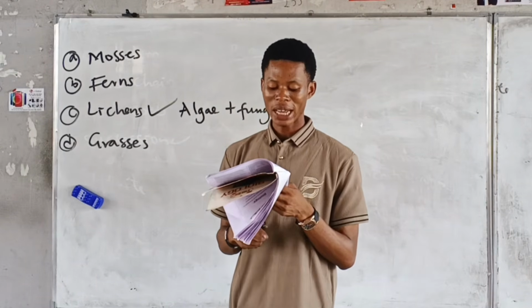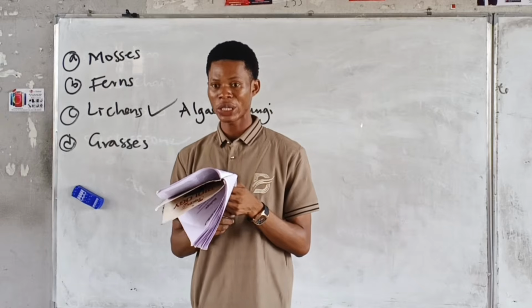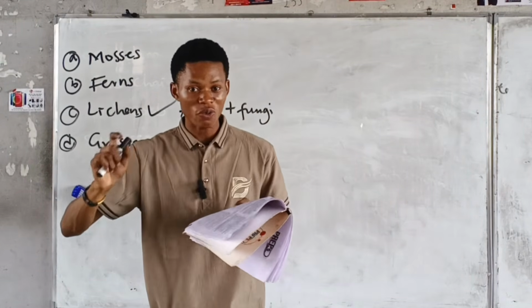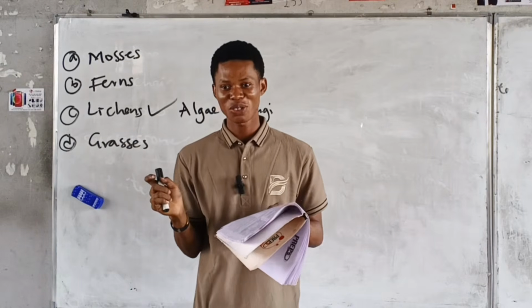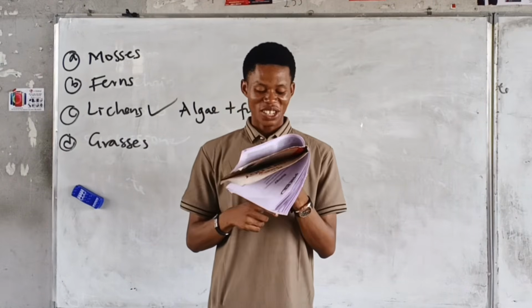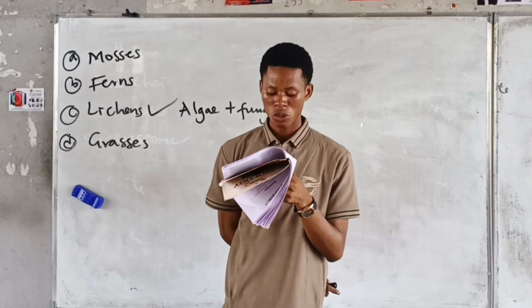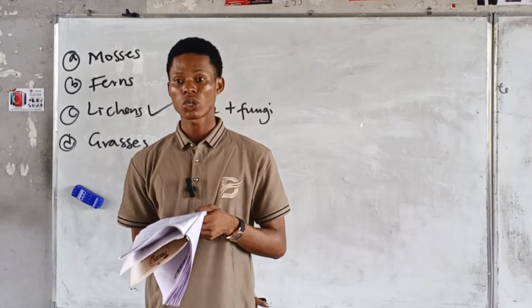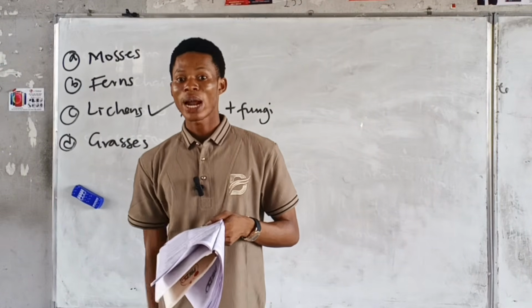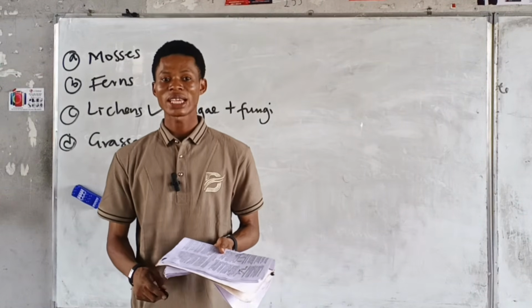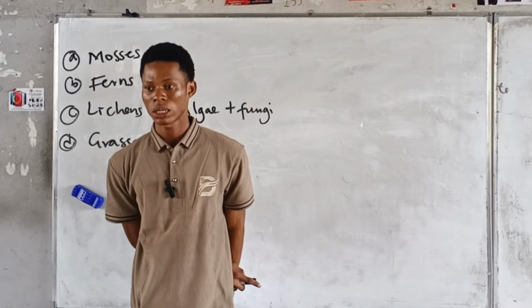Next question. Colonization of a bare rock surface is termed dash. Who can answer without the option? A says evolution. B. Specialization. C. Primary succession. D. Secondary succession. Primary succession. Let me explain. Primary succession is just like starting life where life was not existing.